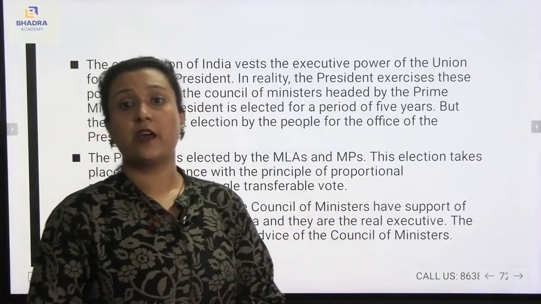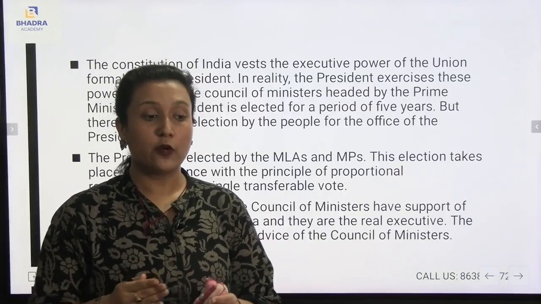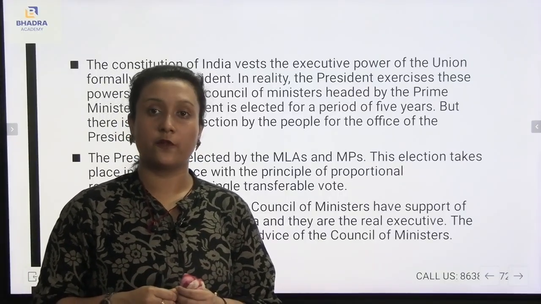Okay, so here we have understood what is meant by executive, the different types of executive, and also the parliamentary form of government.